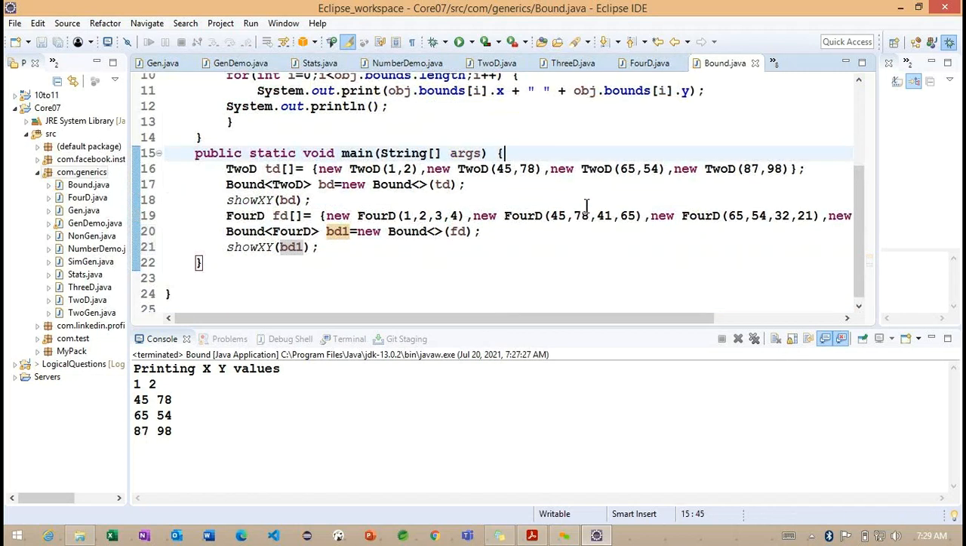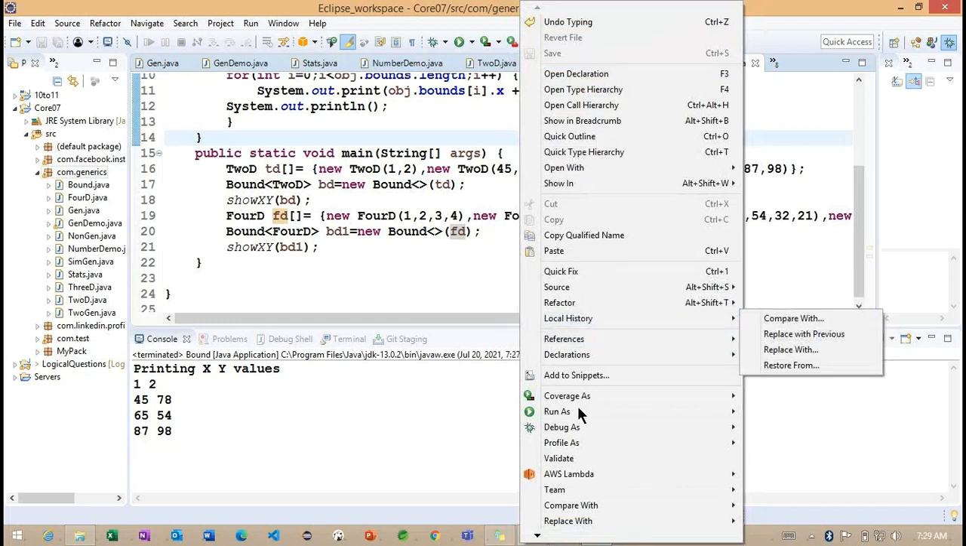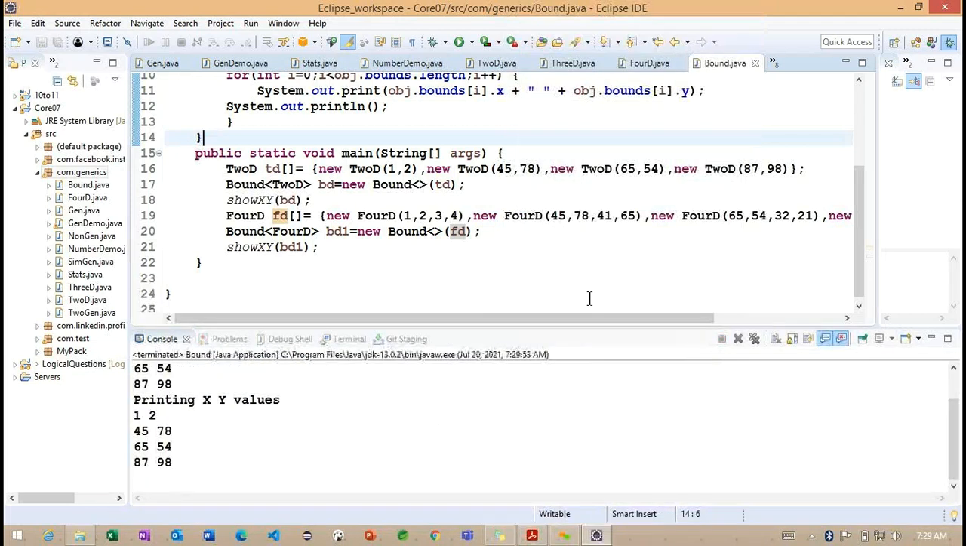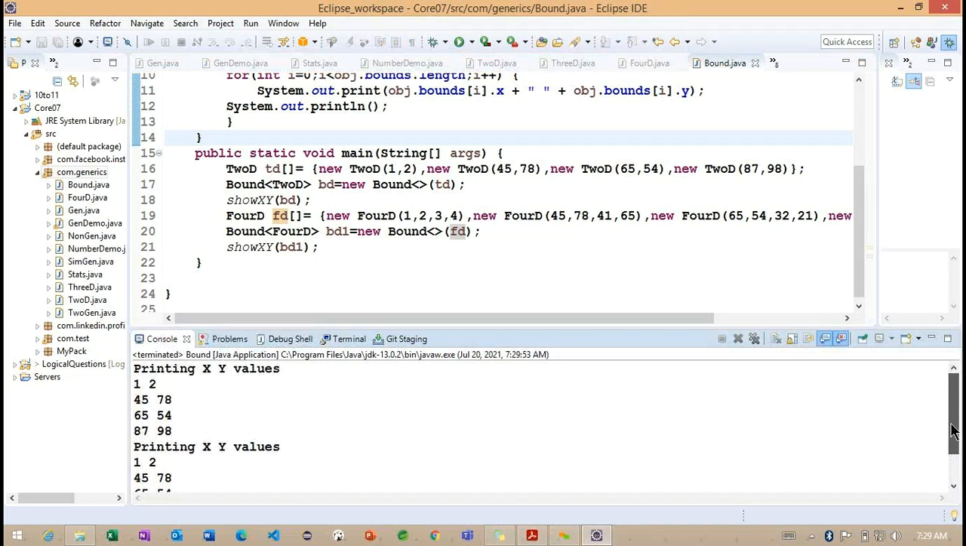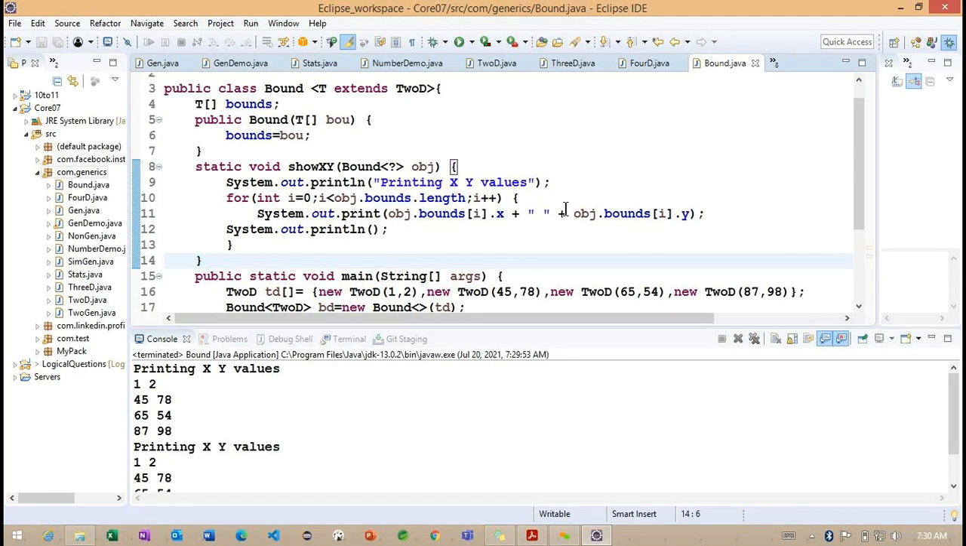And BD1. Getting the point. Now we need to think more about this particular FD related information, because we are trying to work with the 4D class here. So let's run the same application. Java run as application here. Now you can observe. Okay, sorry. Here we are printing only 2 values here. But now what I want to do is print 4 values here. Getting the point.